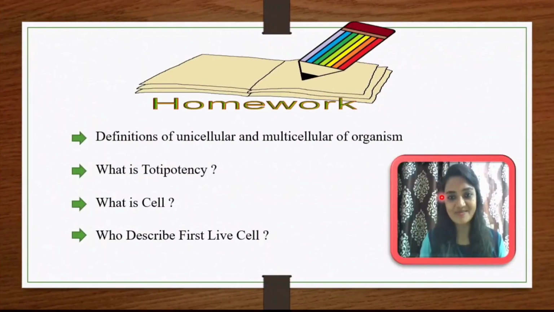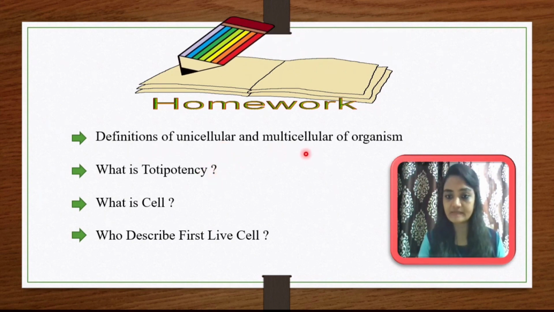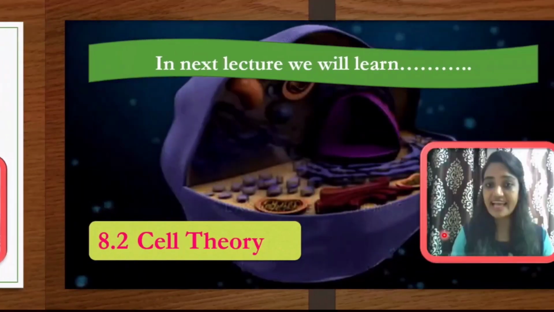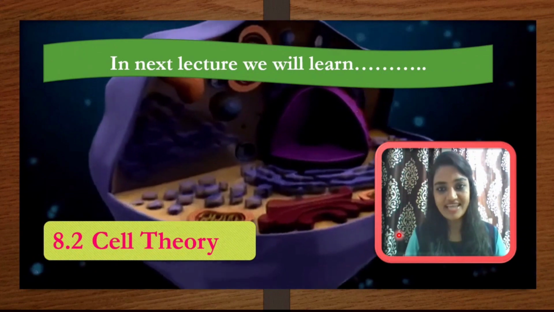This is enough. Now, in the next lectures we will learn more. For today's lecture, you just have to do this homework: the definition of unicellular and multicellular organisms, what is totipotency, what is a cell, and who described the first live cell. Just answer these. In the next lecture, we will learn the cell theory. So till then, goodbye.